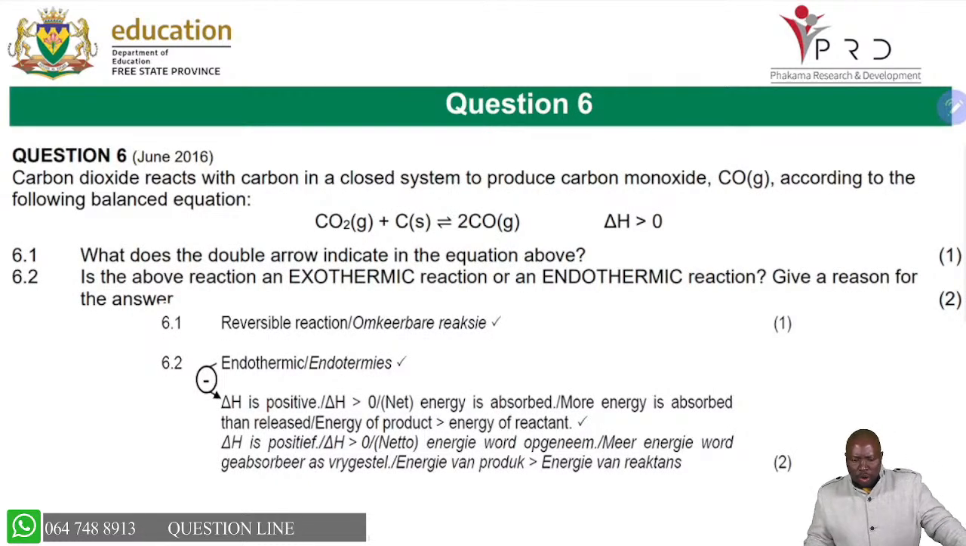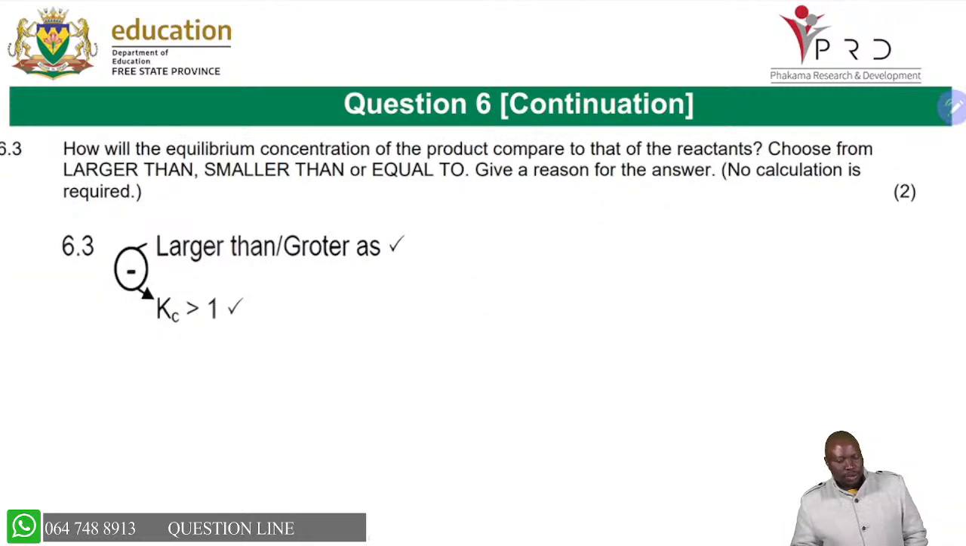I want to move on as well, because we still have the very last small topic of acids and bases. But for structured question, just look at this question taken from June 2016: what does the double arrow indicate? So you're able to answer that this reaction is reversible. Is this reaction exothermic or endothermic? Give a reason. You're able to see that delta H is greater than 0. That is endothermic, because delta H is greater than 0. So you are able to respond to that question.